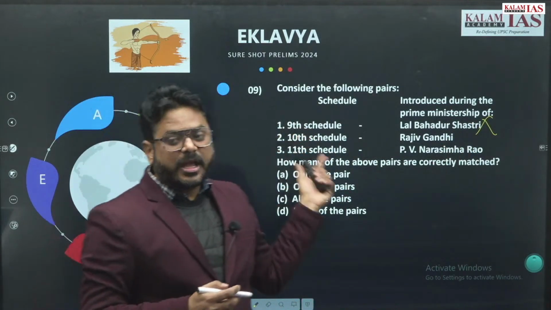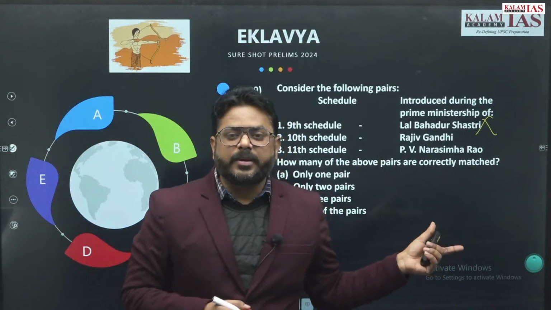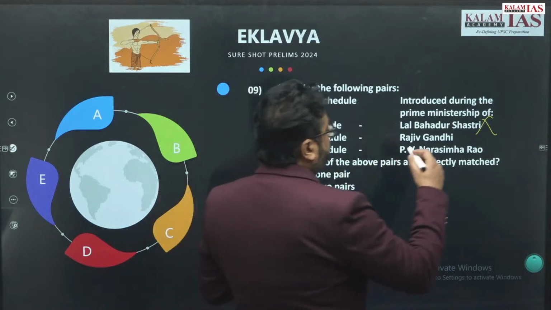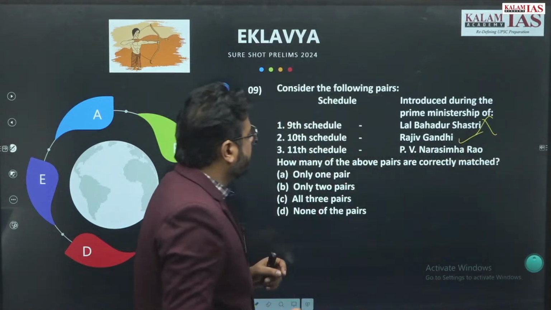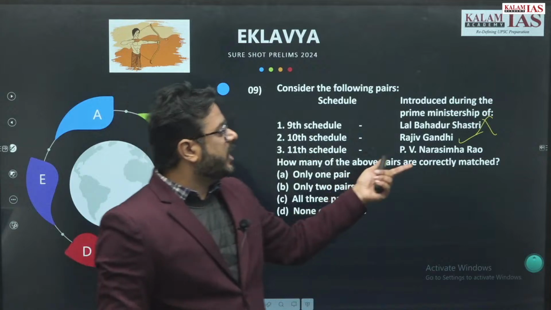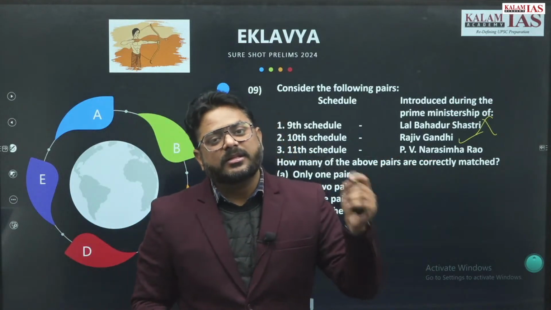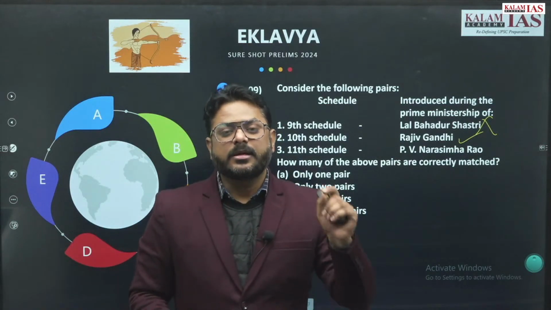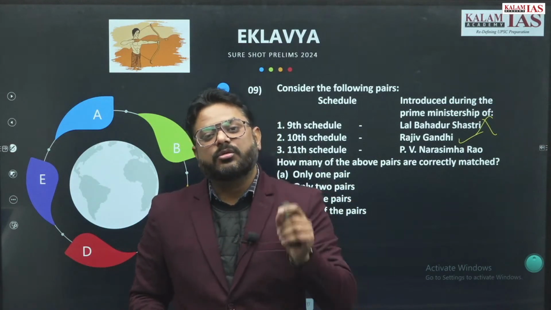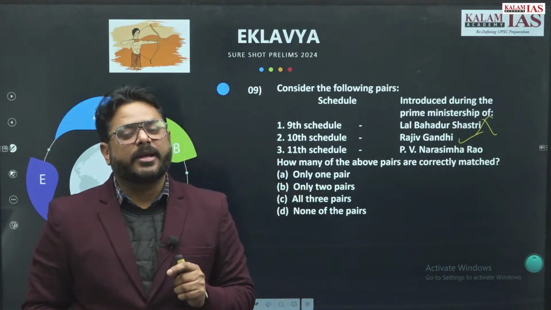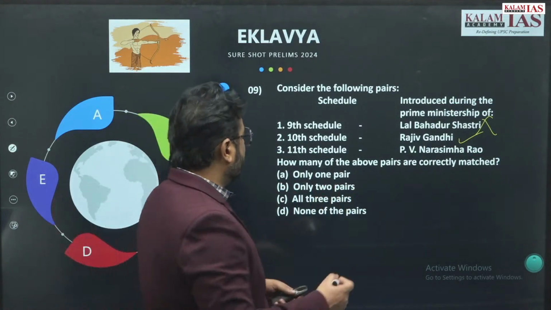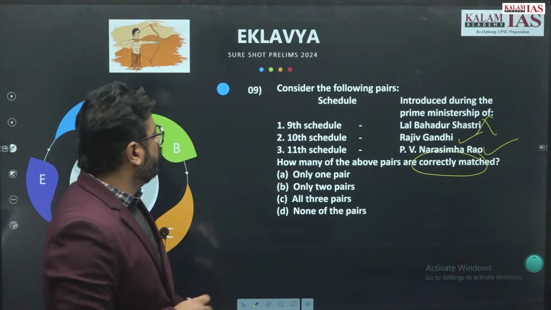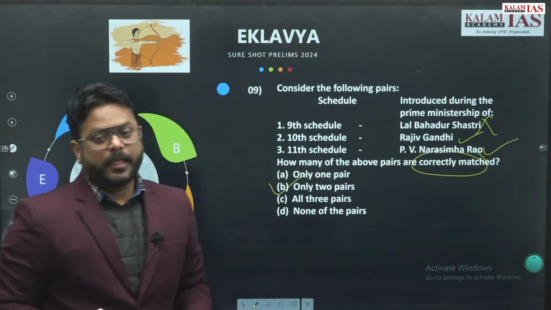10th schedule came through the 52nd Constitutional Amendment Act 1985. So this is Rajiv Gandhi, correct. And 11th schedule, obviously the Narasimha Rao government brought the 73rd and 74th Constitutional Amendment Act. Through the 73rd Constitutional Amendment Act, the 11th schedule came, and through the 74th Constitutional Amendment Act, the 12th schedule came. So this statement is also correct. Correctly matched pairs are being asked, so it will be only 2 pairs, right?